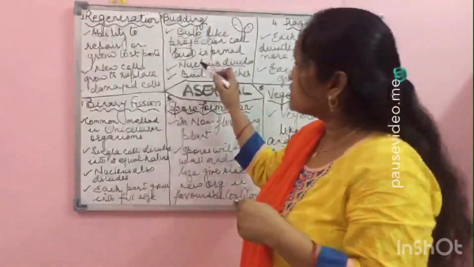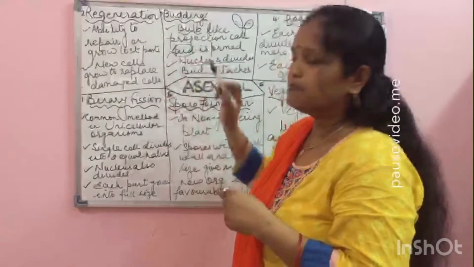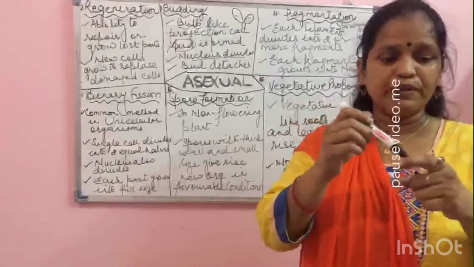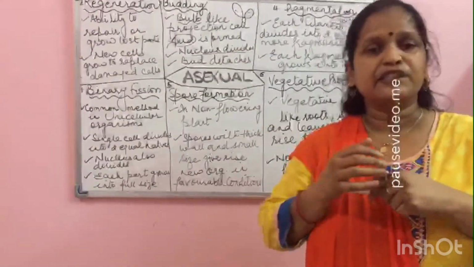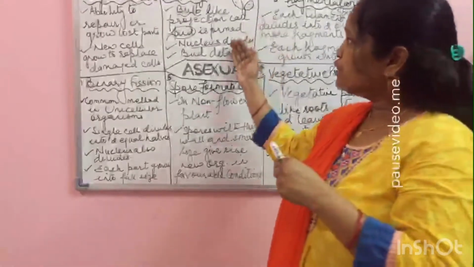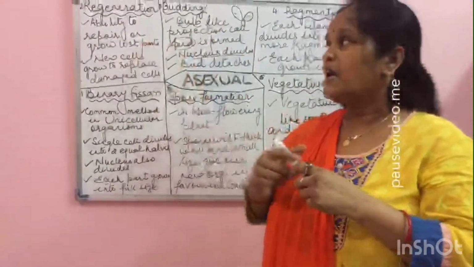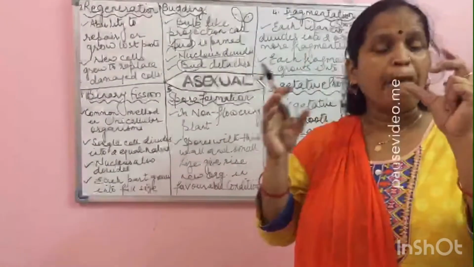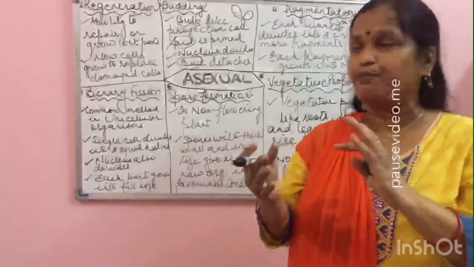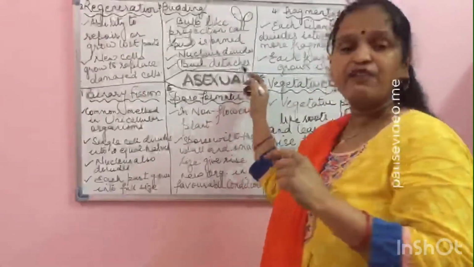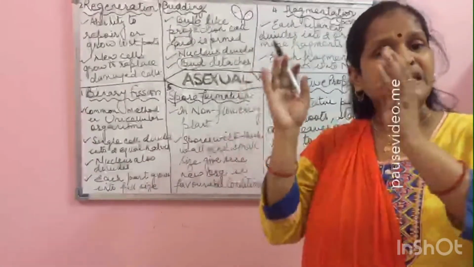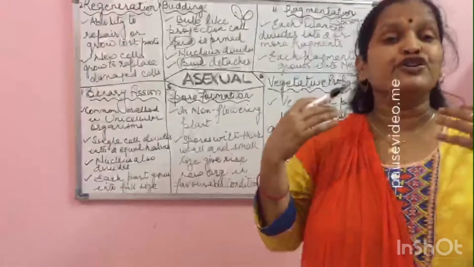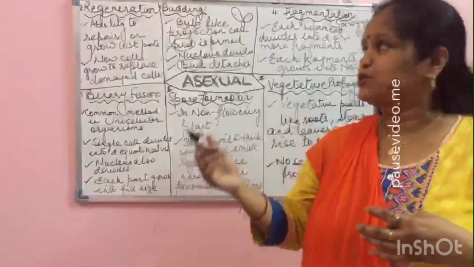One of the nuclei passes into the bud. After that this bud, which is a new part formed from the parent body, detaches itself from the parent body, and each bud grows into a new single individual.